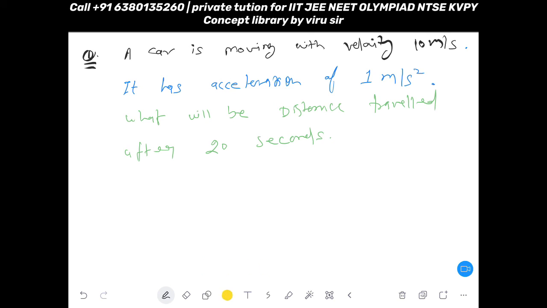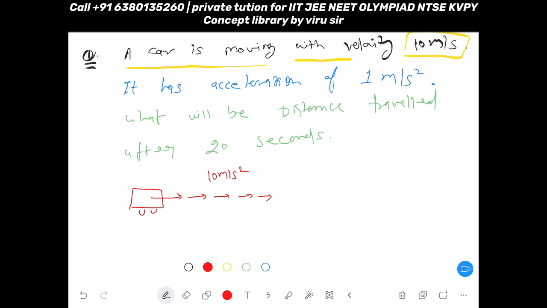They are saying a car is moving with velocity 10 meter per second. It means what? Suppose there is any car. This car is actually moving with 10 meter per second. But they are also mentioning it has acceleration of 1 meter per second square.